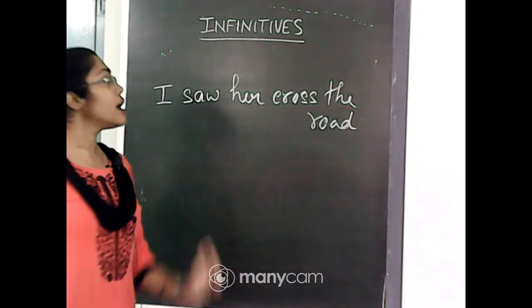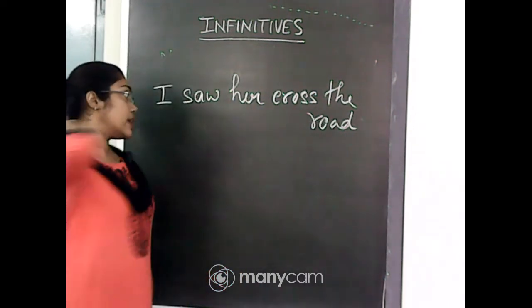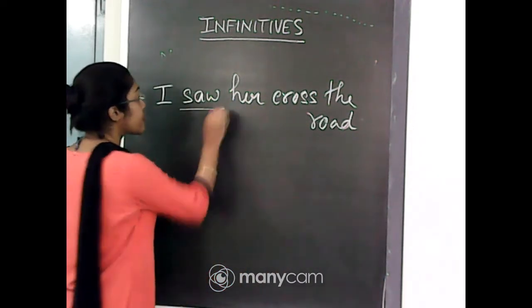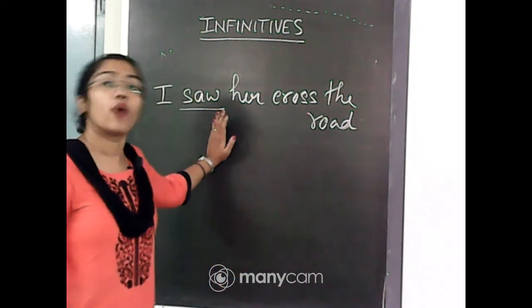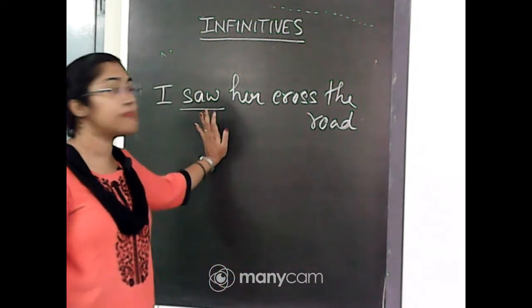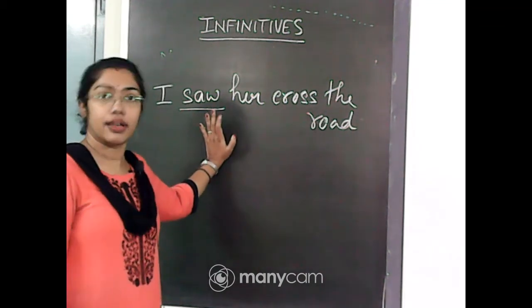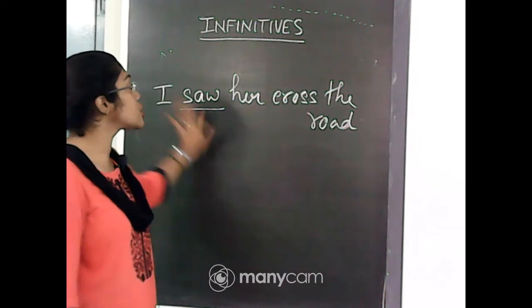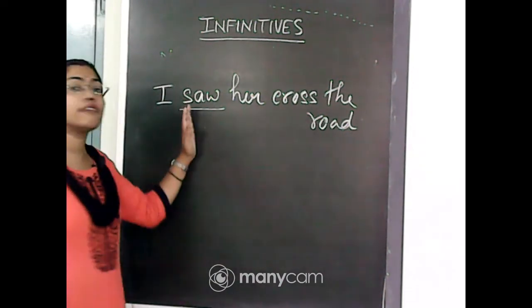I saw her cross the road. Here, this is the main verb. Why is this the main verb? Because this is the main action, what is happening. I saw something. So, I saw her cross the road. Fine. So, this is the main verb which is acting.